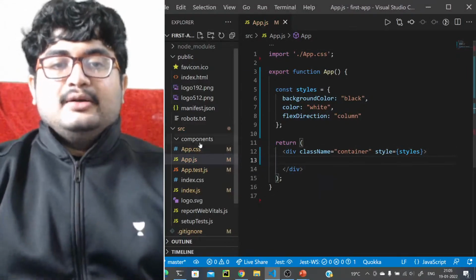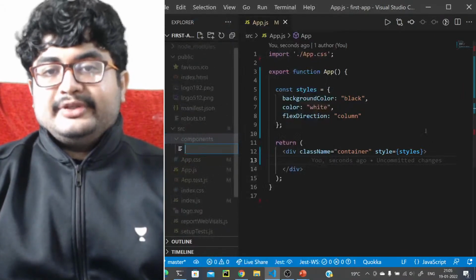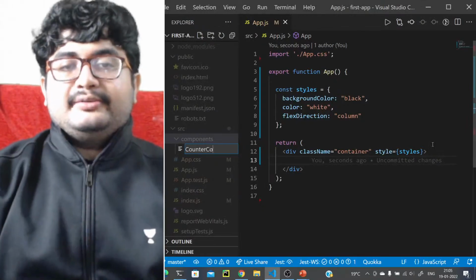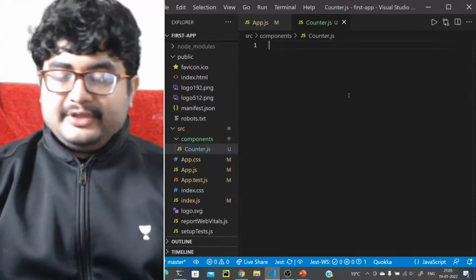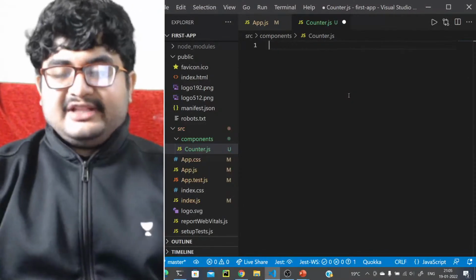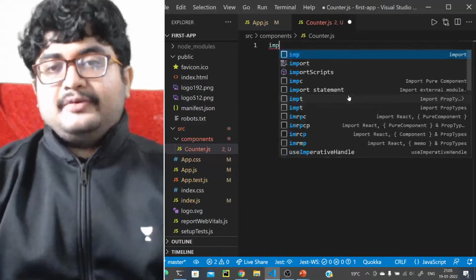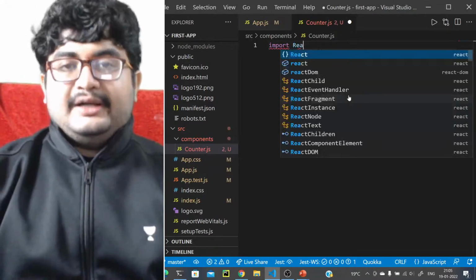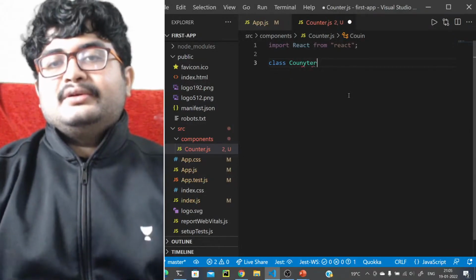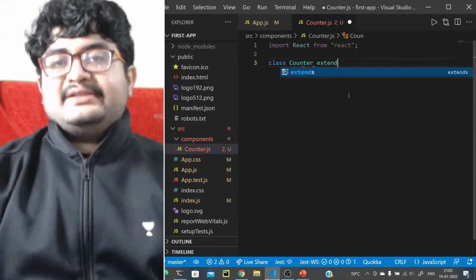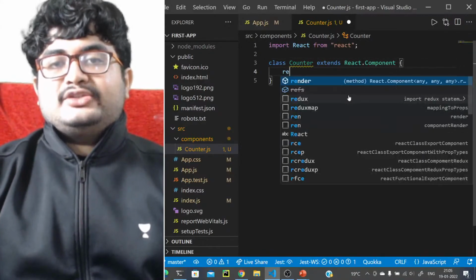Style. Okay. What we'll do is we'll create a new component called counter component, right? So let's create a new file called counter.js. We'll create a function as a component. But before that, let's start with the class-based component to understand better. So for a class-based component, how do we create one? So import React from React, right? And class Counter extends what? React.Component. It should extend React.Component, and it should call the render method.